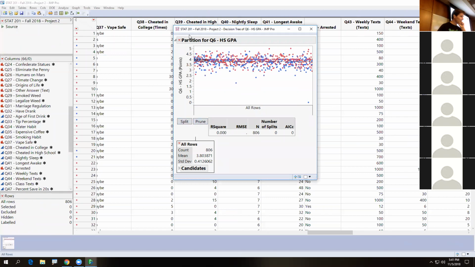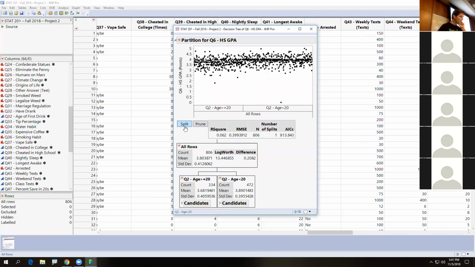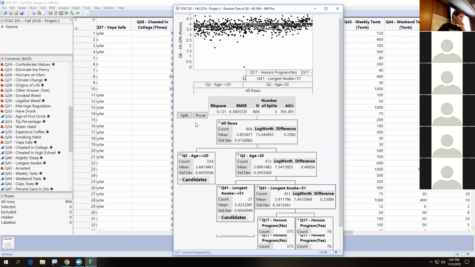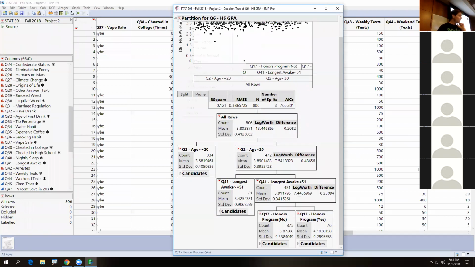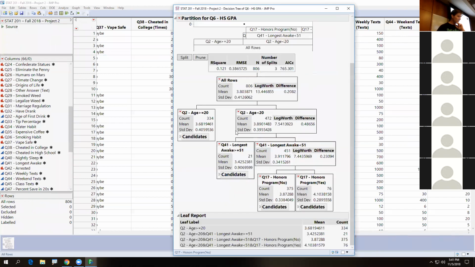Quantitative, and if you want to clear these colors, you can always go to Rows, Clear Row States. There we go. And let's go Split. And here's high school GPA. If you do the leaf report on this one, it mainly just reports the means and the standard deviations, or just the means. So really there's not too much extra given to you because it's just in the leaf itself. The one where you really get the best info is with the categorical.